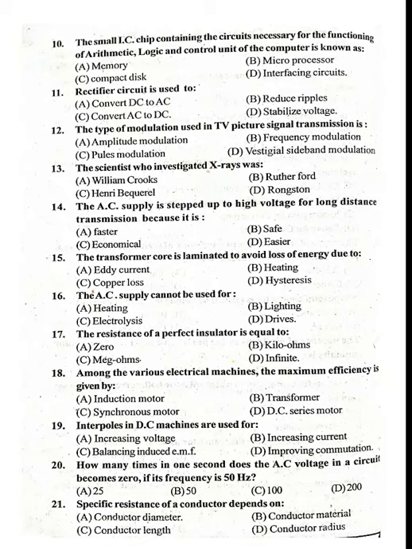Okay, for a single cycle, an AC voltage becomes 0 two times. So in 50 Hz, the answer is option C, 100.